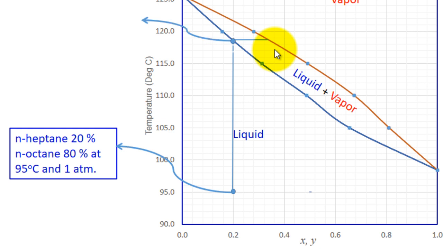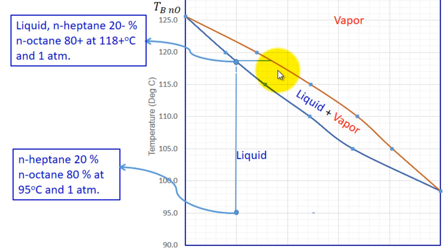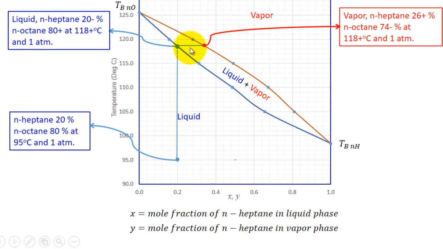That is represented by liquid normal heptane. It is slightly more only. Percentages will change and it is a little more than 20%, because here exactly on the point it represents 118 degrees centigrade. A little above, an infinitesimally small distance, you will get liquid and vapor. This is the vapor composition. And you can read that value here. You read the value of X here. So at this particular point, it will form liquid and vapor.